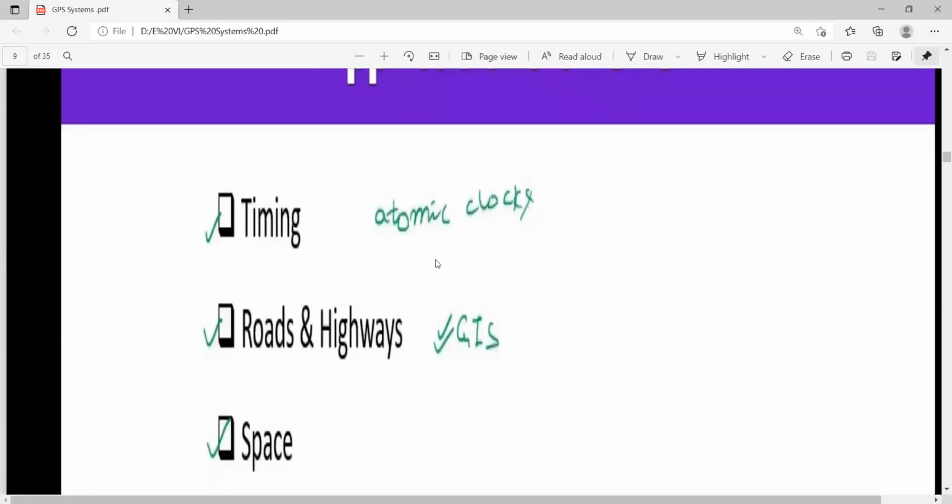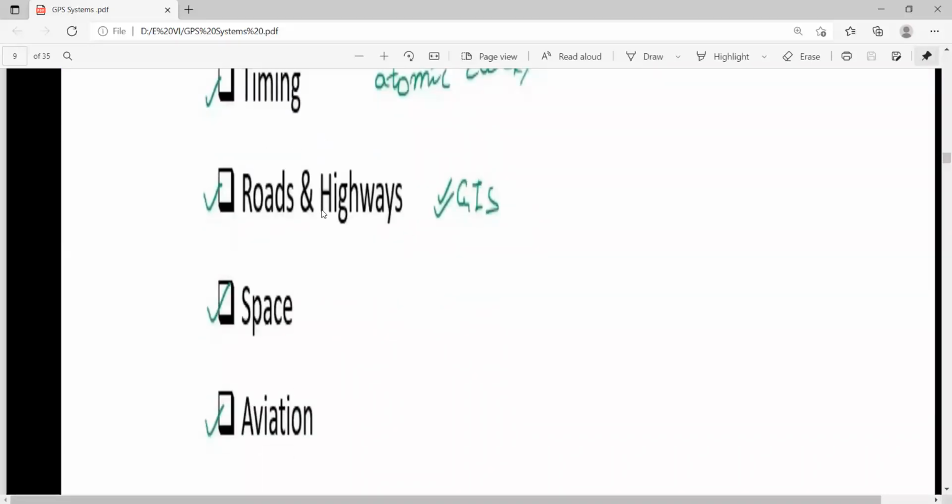And these GPS systems are used on roads and highways. Whenever you want to go to a new place, we don't have any guide, because nowadays people are using GPS systems in cars. With the GPS locator, you can just select the location and start your journey. You can use GPS or GIS.